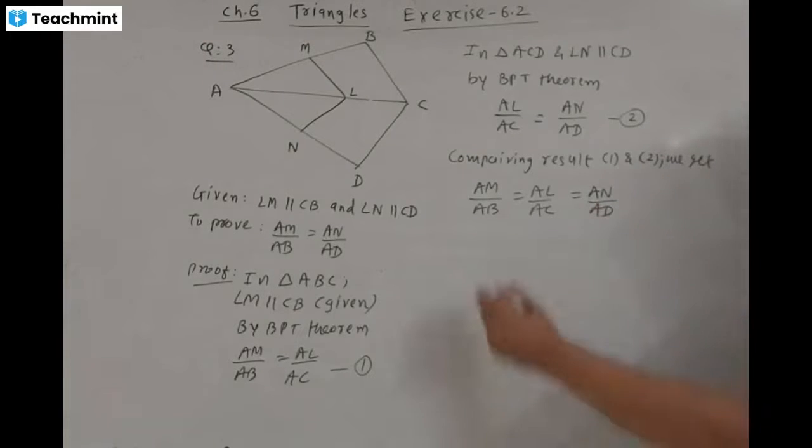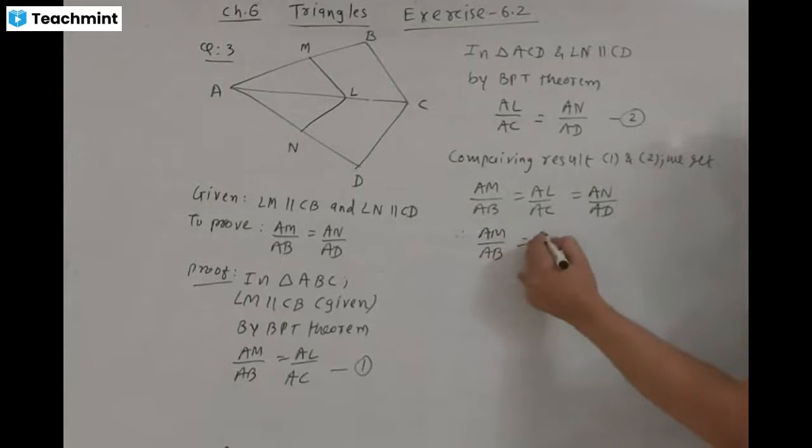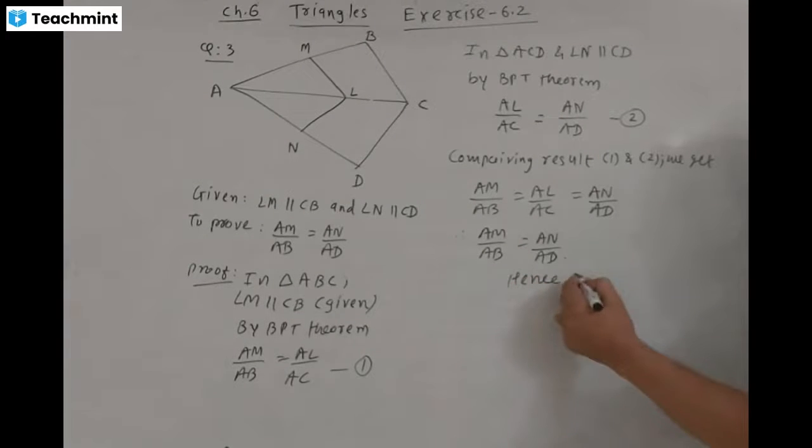Then we easily prove AM by AB is equal to AN by AD. Hence proved. Clear? So write down.